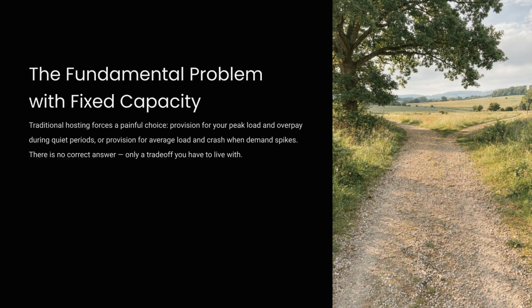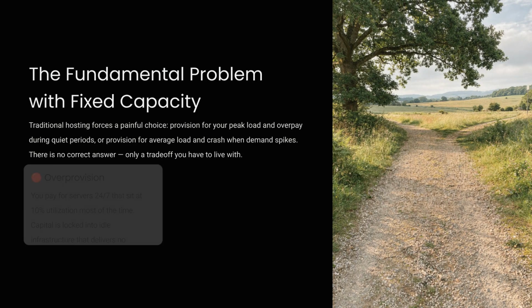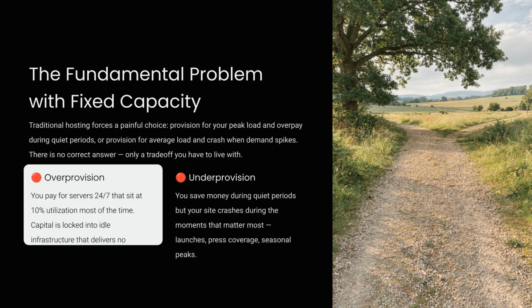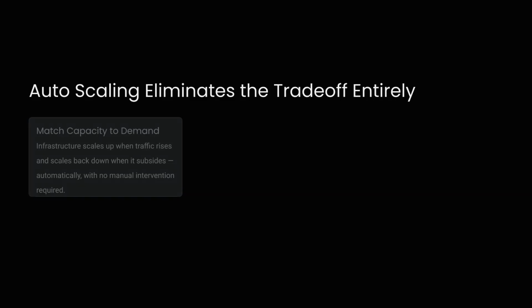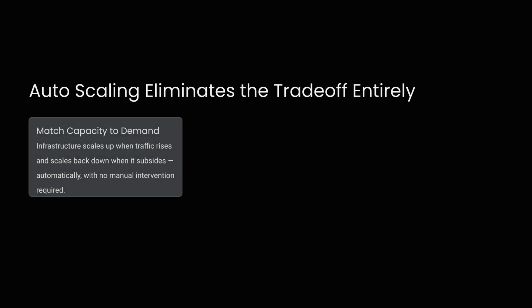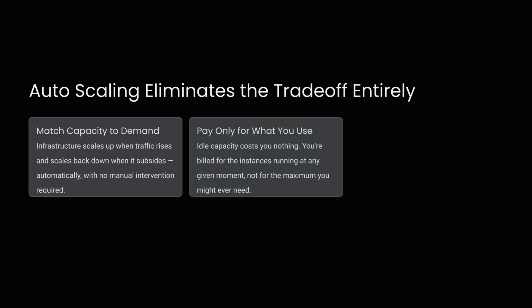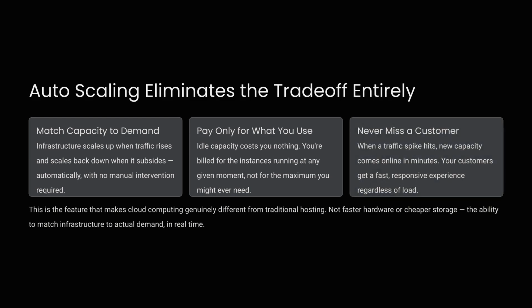The fundamental problem with fixed capacity is the painful choice between over-provisioning and under-provisioning. Over-provisioning means paying for idle servers. Under-provisioning saves money, but results in crashes during critical peaks, like launches or seasonal spikes. Autoscaling eliminates this trade-off entirely. It matches capacity to demand, scaling up and down automatically. You pay only for what you use, avoiding costs for idle capacity. This means you never miss a customer, as new capacity comes online in minutes, ensuring a responsive experience regardless of load.